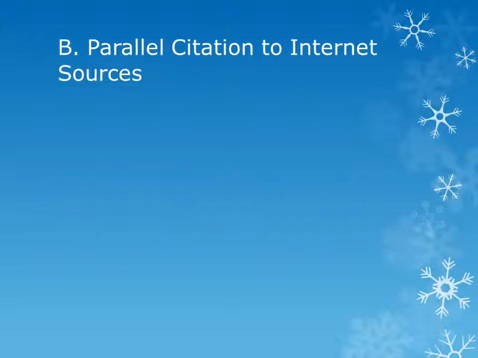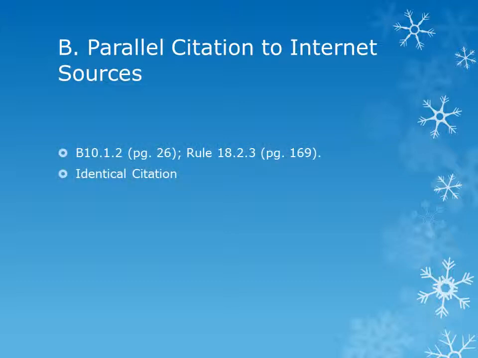Now we'll cover citations to internet sources. Here, internet source means a website. It would not include electronic databases like Westlaw or LexisNexis. You would use a parallel citation to an internet source when the source is available in printed form, but you would like to include internet information, like the URL, as an aid to your reader. Parallel citations to sites on the World Wide Web is governed by B10.1.2 on page 26 and Rule 18.2.3 on page 169. The Blue Book doesn't really care for websites on the internet, but it does permit you to cite to those sources when such a citation will materially increase accessibility to the reader.